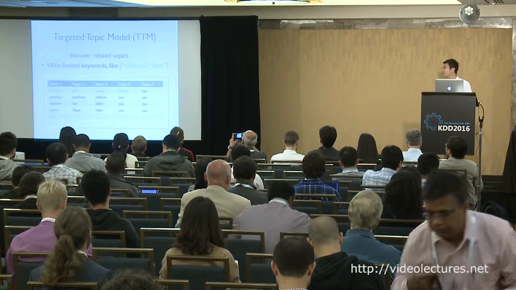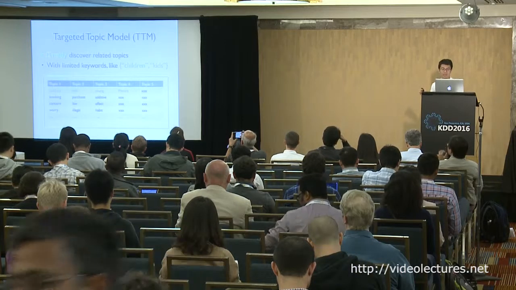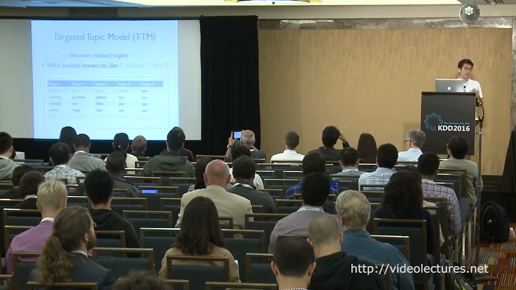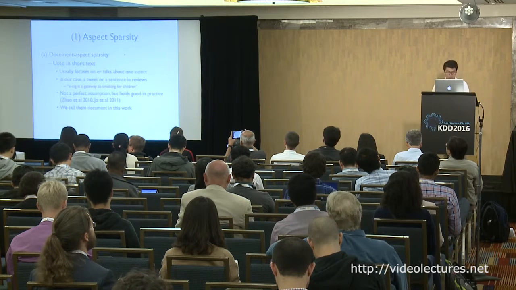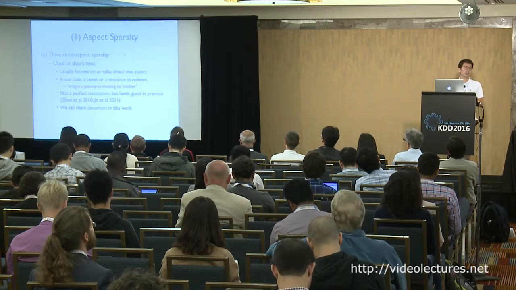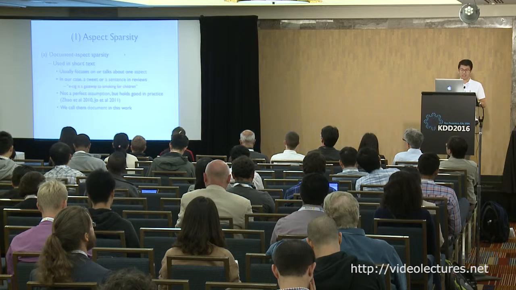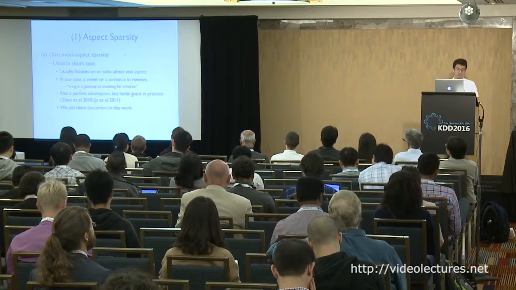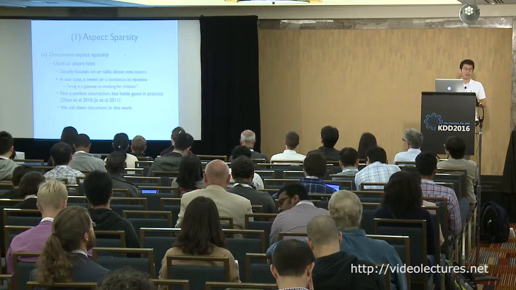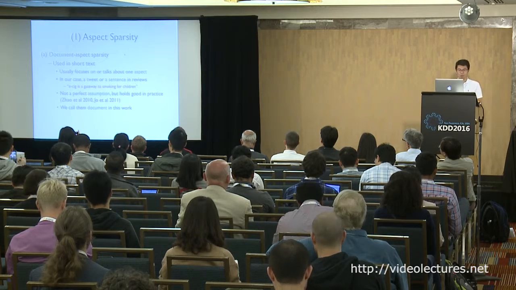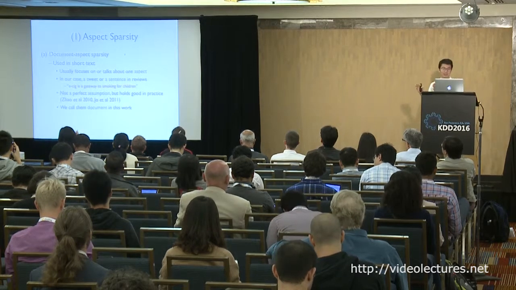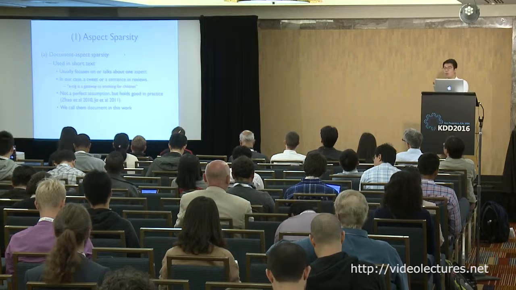With this model, we can identify all related topics, even if we only have some initial prior knowledge about the target. For the technical part, there are two most important techniques. The first one is called aspect sparsity. Here we have the document aspect sparsity. It is reported in previous work that short text usually focuses on only one aspect.